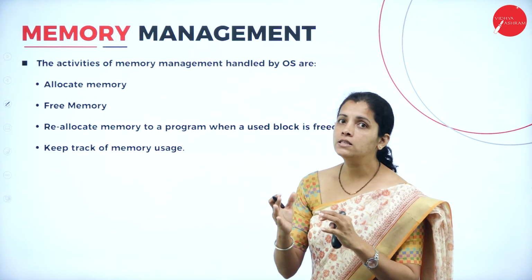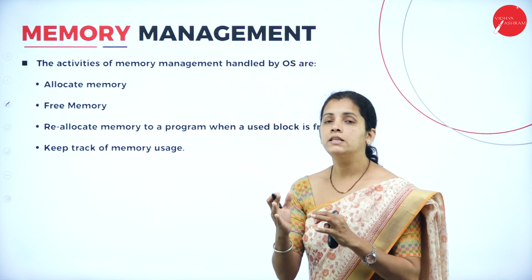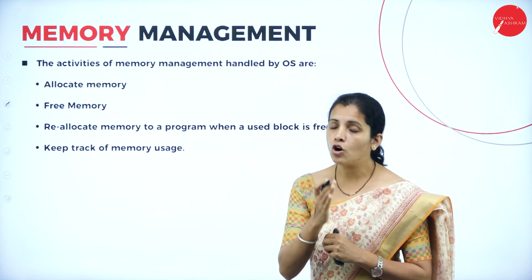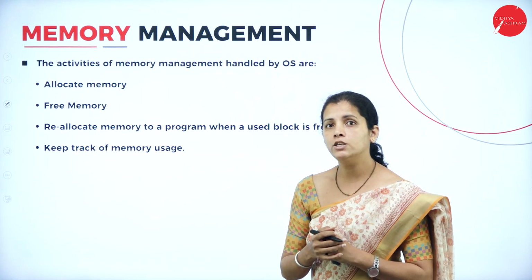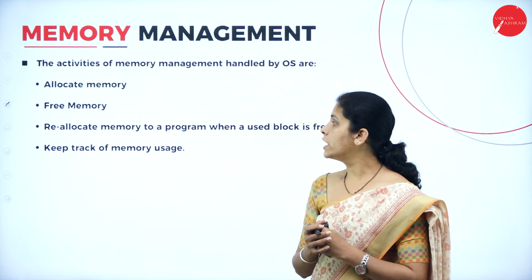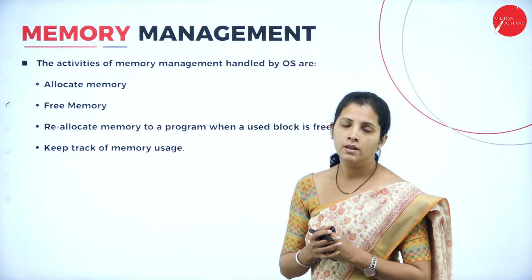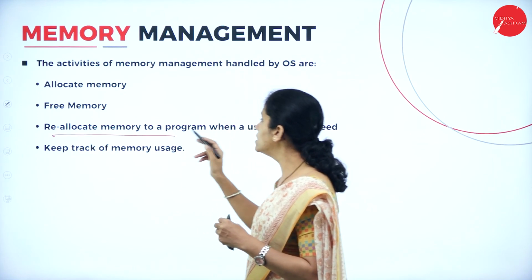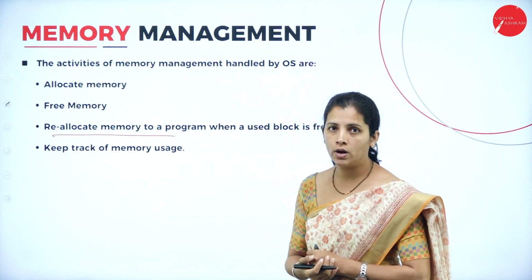Once the process execution is over, the job of the operating system is to free the memory or deallocate the memory. After that, once again reallocate the memory to a program.